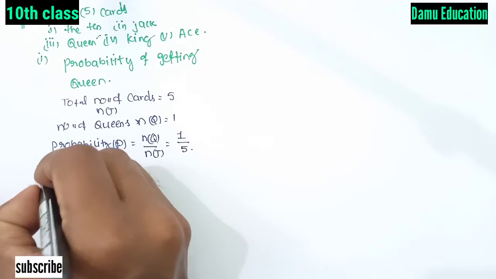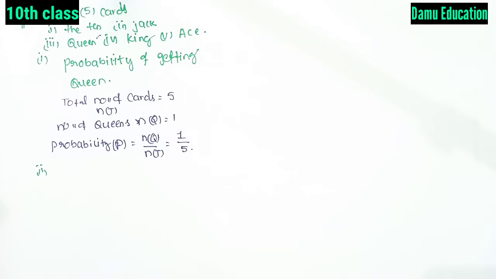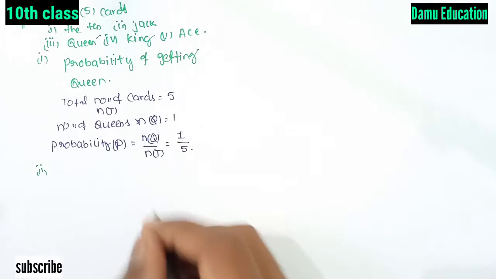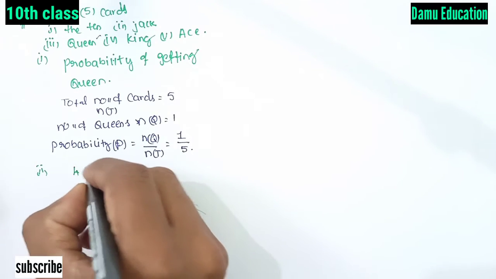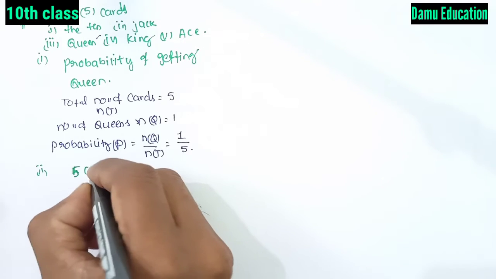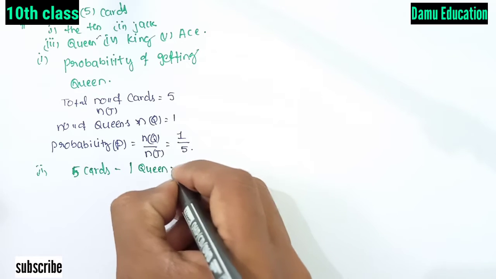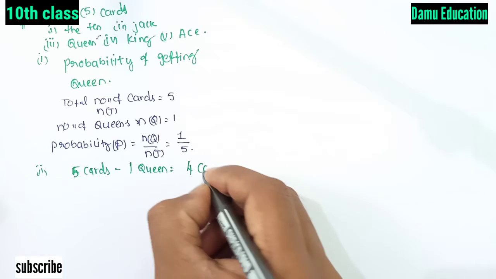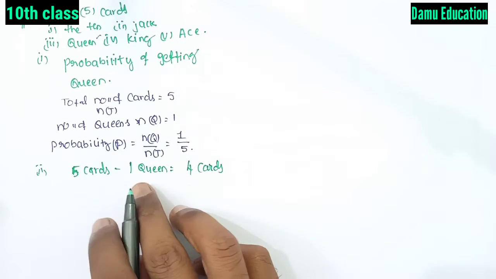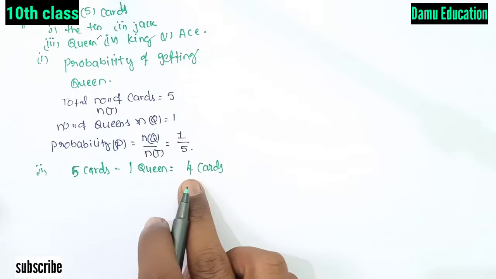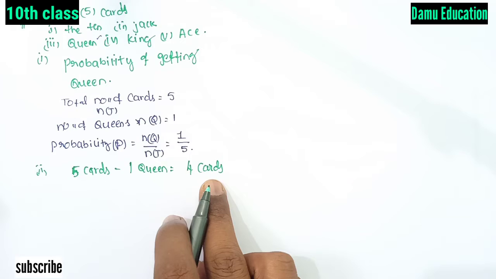Then what is our second one? The second one is, if the queen is drawn and put aside. So one queen is drawn from the 5 cards, 5 cards minus 1 queen, so 4 cards are there. We have taken out 1 queen from the total 5 cards.